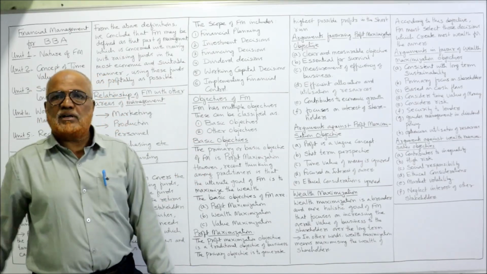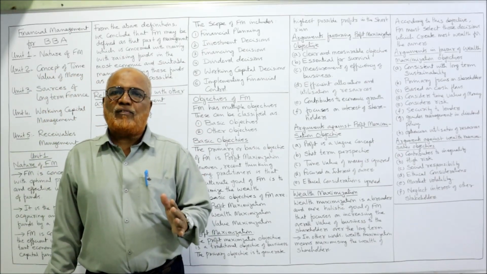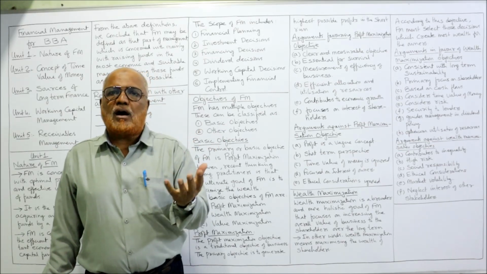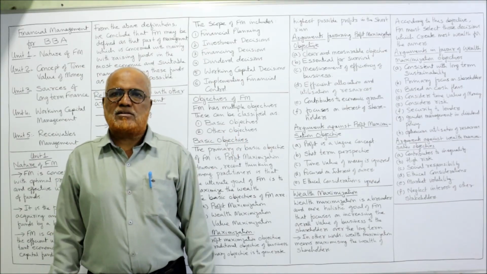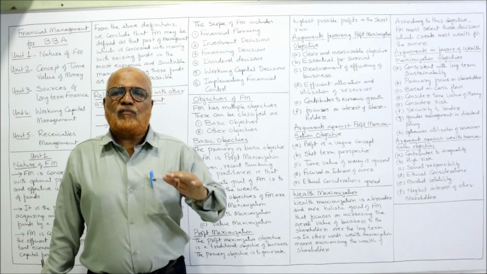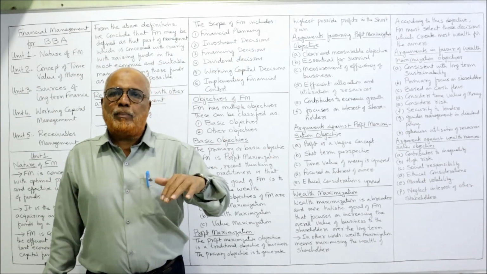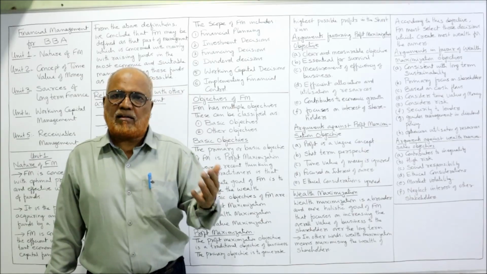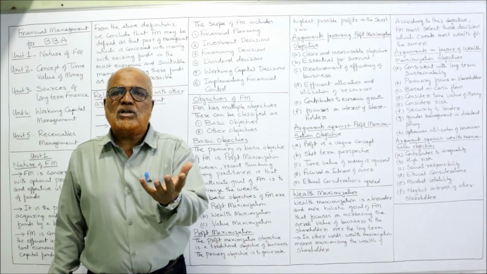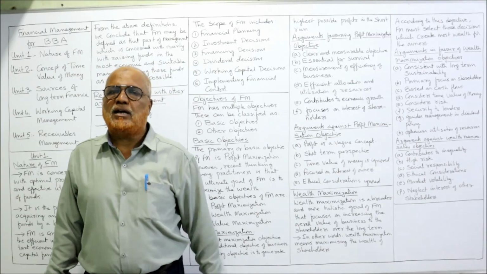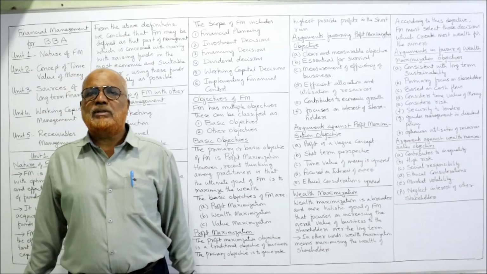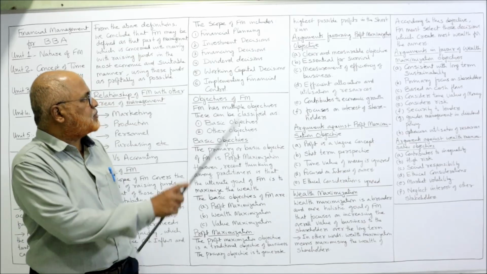Next come working capital decisions. The business requires funds for two purposes, for long term and short term. Short term funds are called working capital funds. That means the funds are required for paying the suppliers, for paying the interest charges, for paying bills like salaries, rent, electricity. For all these short term obligations, sufficient working capital should be maintained. So maintenance of working capital again comes within the scope of financial management.